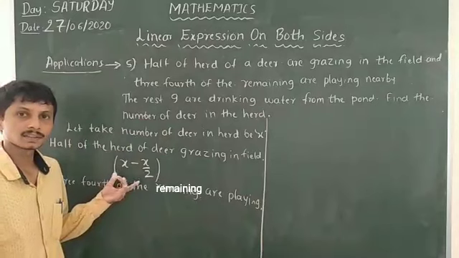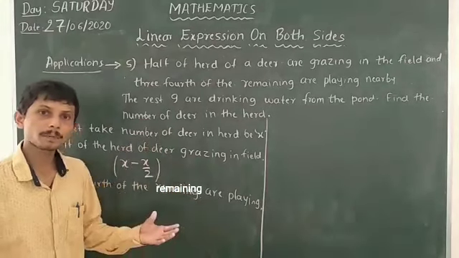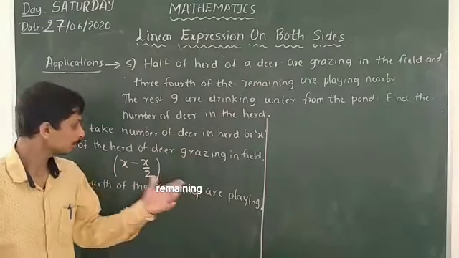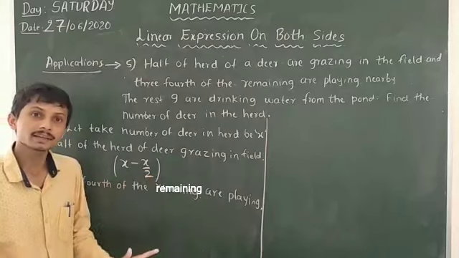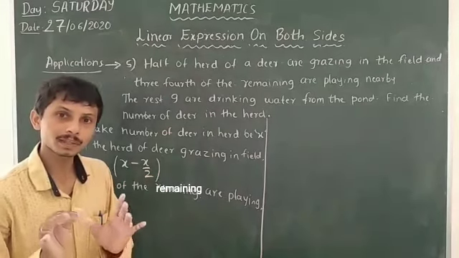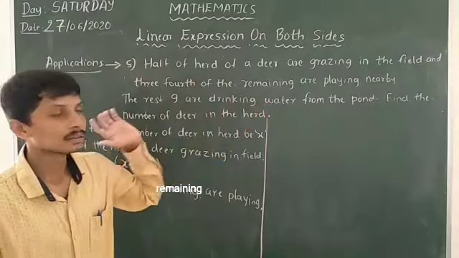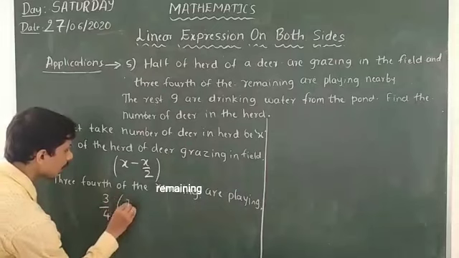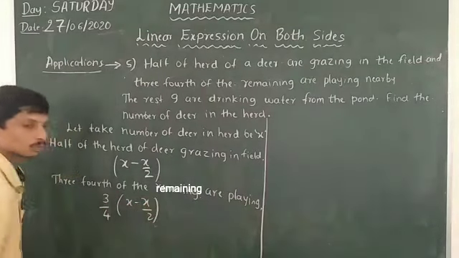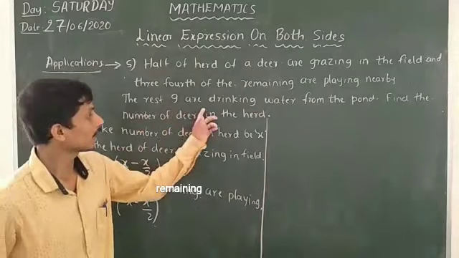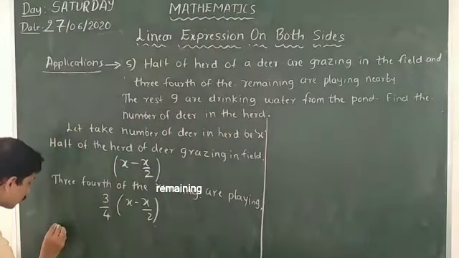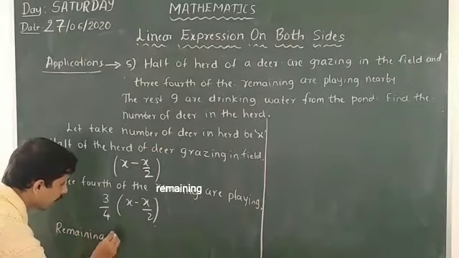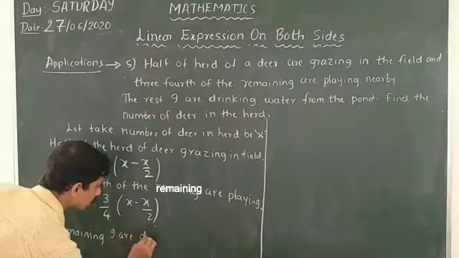3/4 of the remaining means, in the herd, this is the half part of the deer. The other half part is X minus X by 2 only. 3/4 of that part will be playing. So that means 3/4 into X minus X by 2. Then finally the remaining 9 are drinking water.